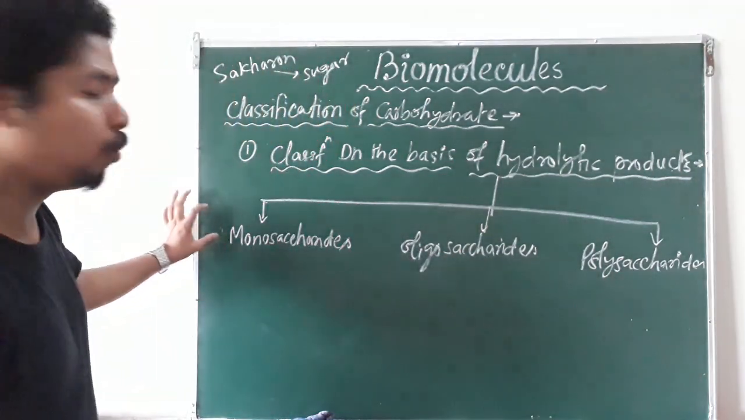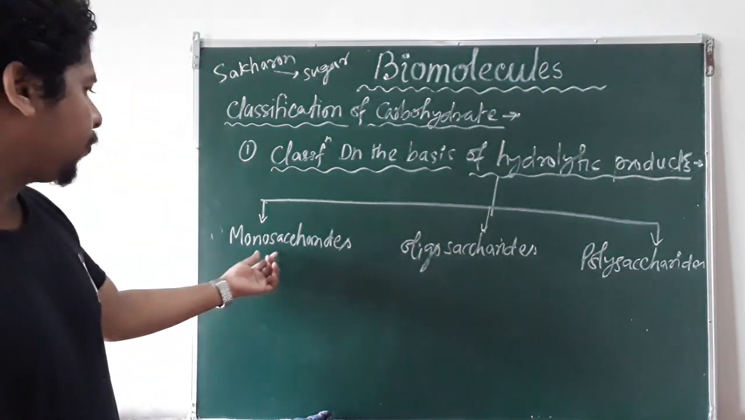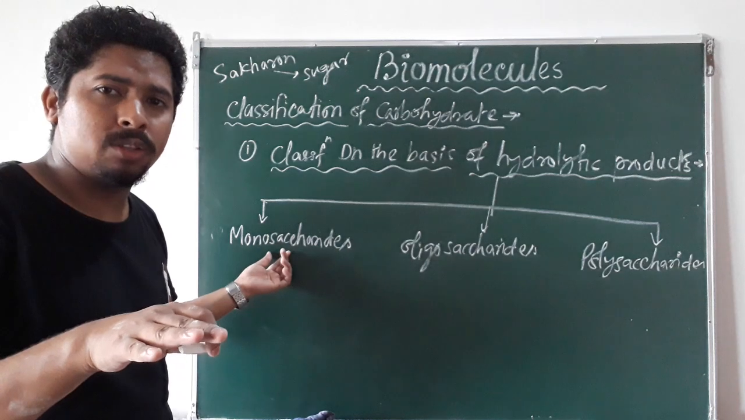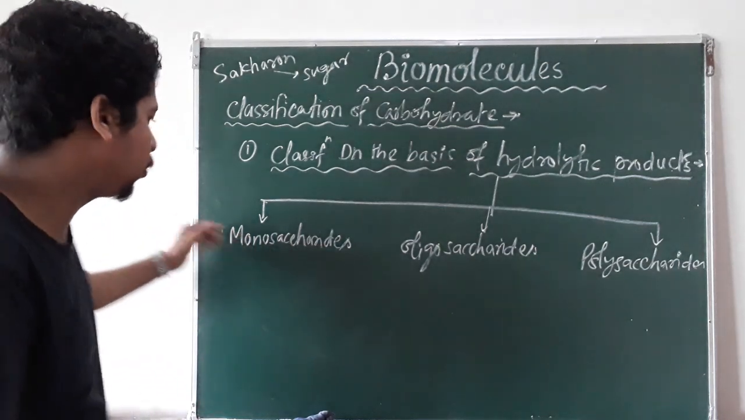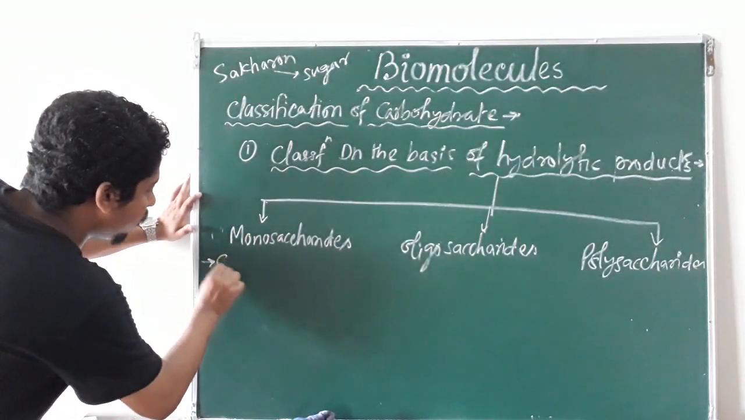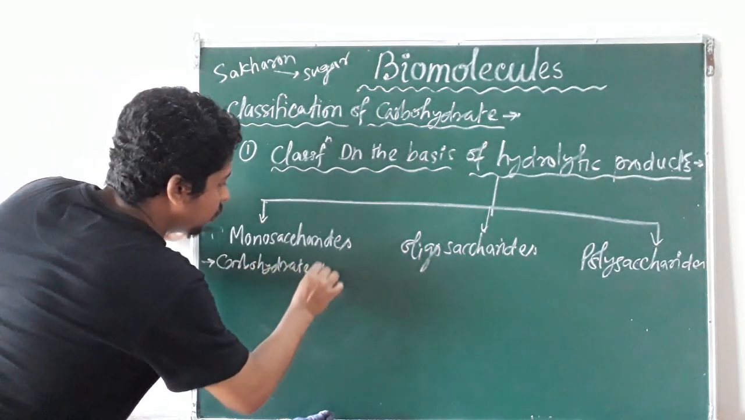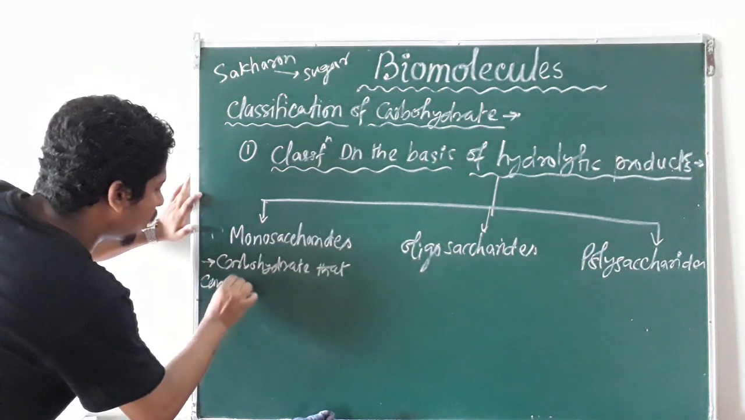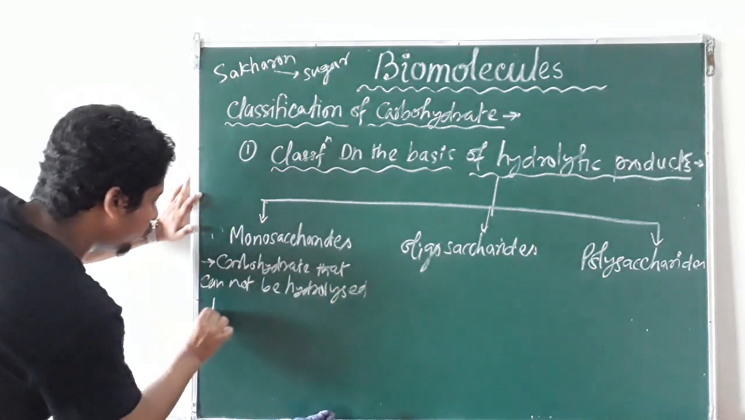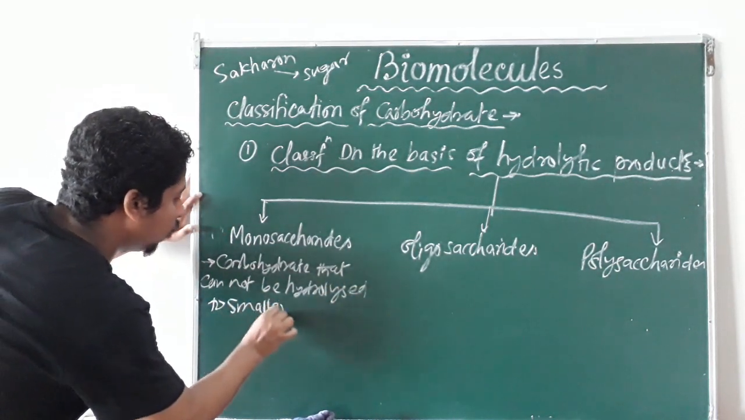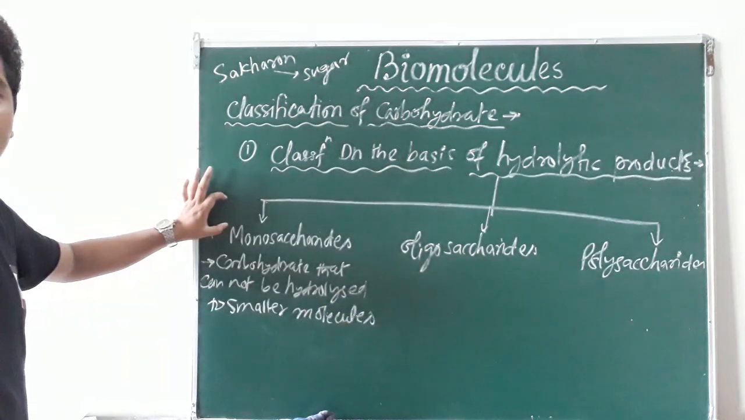Now first of all, what are these monosaccharides? Mono means one. Monosaccharides are those carbohydrates which cannot be further hydrolyzed to smaller molecules.